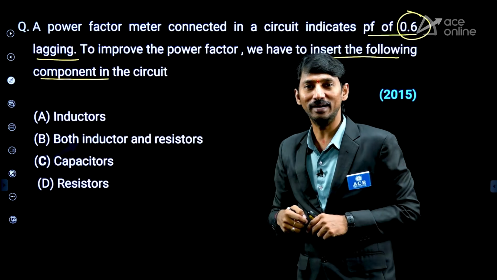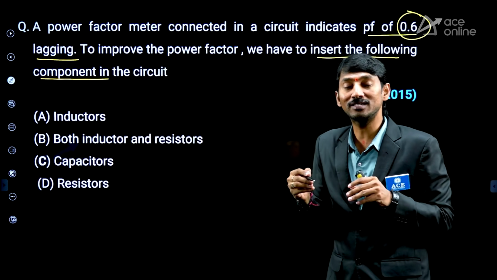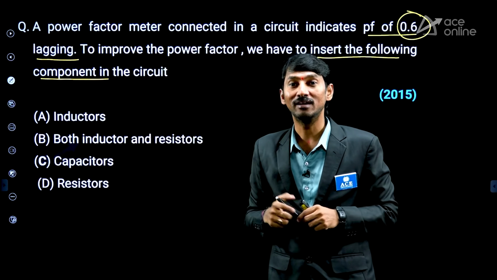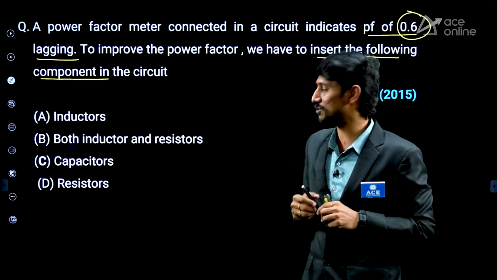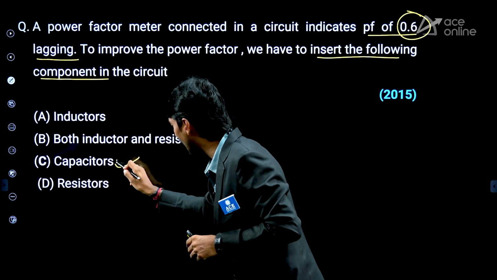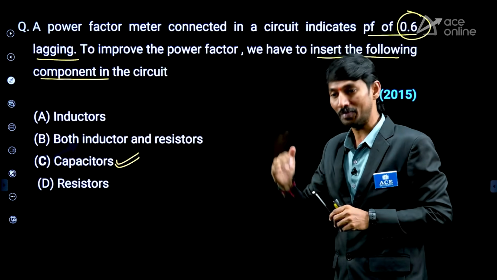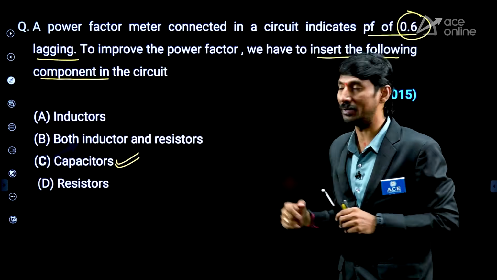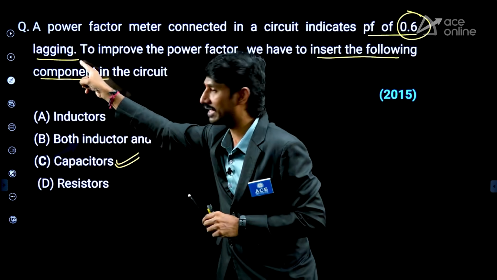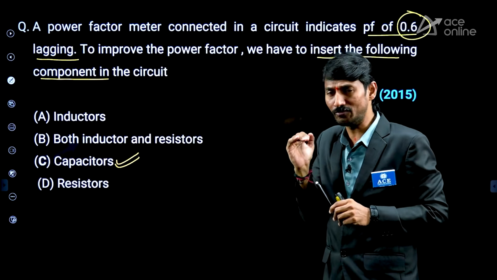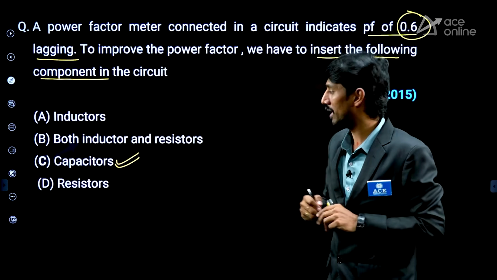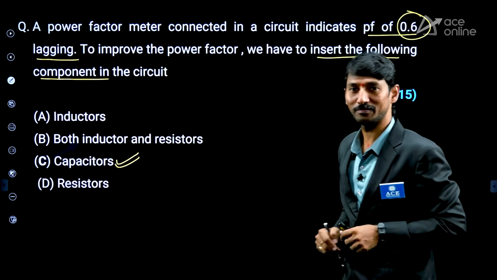Very simple, basic electrical point. Whenever we are supposed to increase the power factor, which element must be added? Capacitance must be added. Capacitor means leading element. Therefore, whatever the lagging is there, that will be reduced. So therefore, power factor will be improved by adding the capacitor.